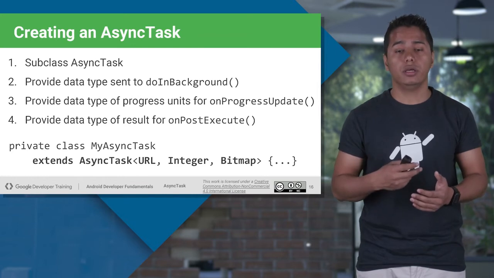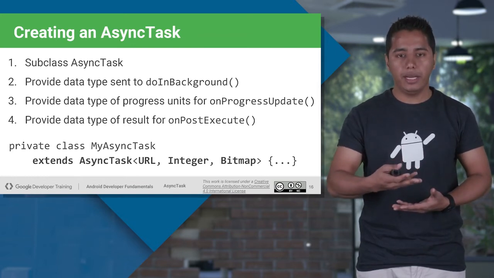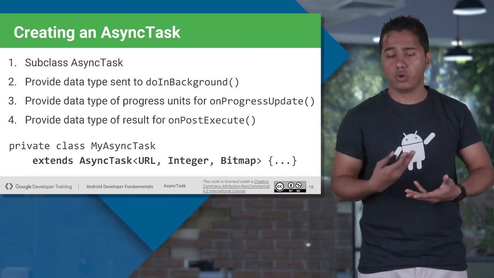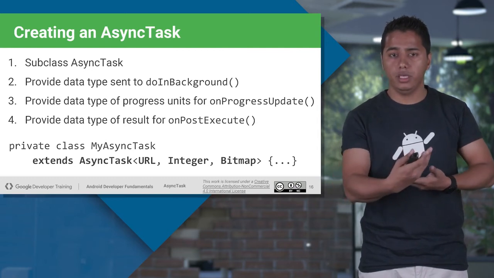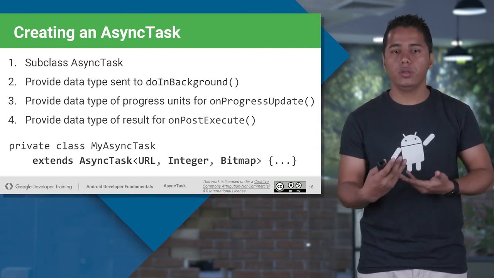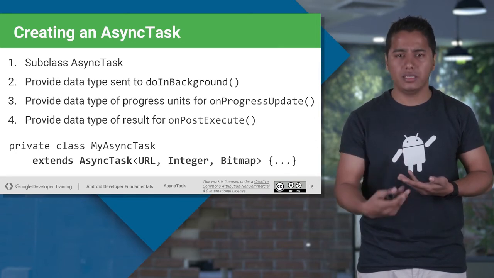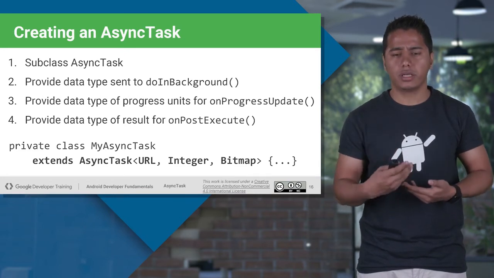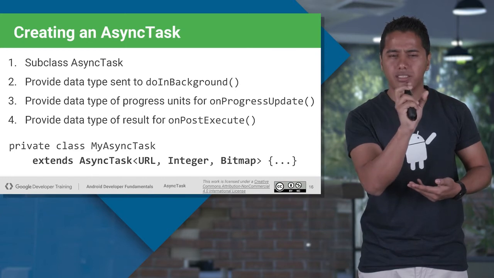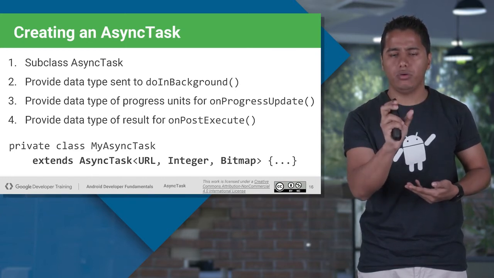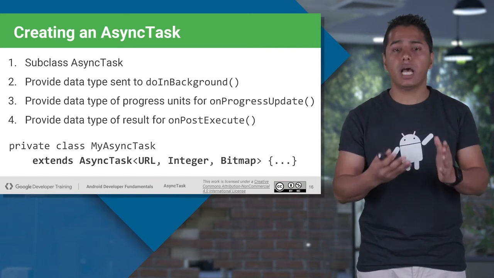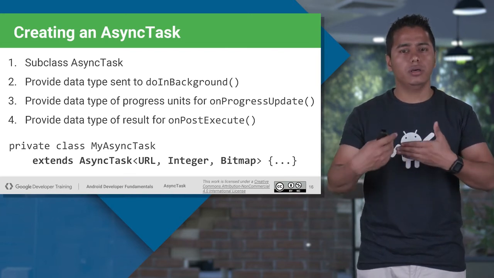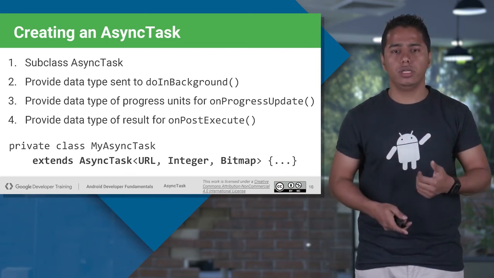Second, that is progress. What is the progress you want to update along the way? Let's say you are downloading a file. Along the way, you want to update the progress bar too. So this progress will generally be an integer, but it can be any other data type also. You must have seen, while downloading software or a game, at the bottom it tells you the file name which is being downloaded right now and what is the next file. So it depends upon you what kind of data type you want as progress. Generally, it will be an integer to update the progress bar, but it totally depends upon the user.